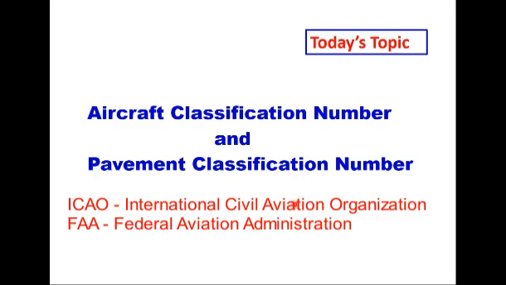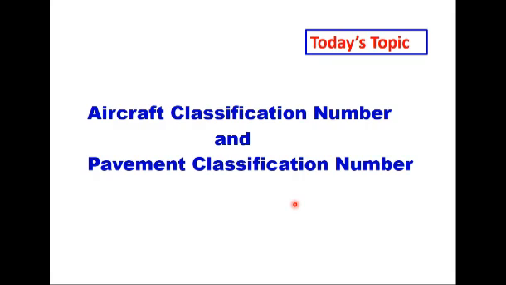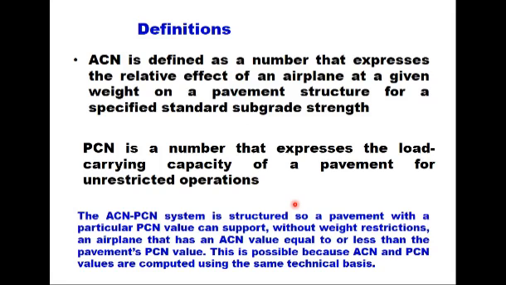This study group developed this ACN-PCN method, which was later adopted by ICAO also. Using this method, it is possible to express the effect of an individual aeroplane on different pavements by a single unique number, and this number varies with airplane weight, tire pressure, pavement type and subgrade strength, and this is called the aircraft classification number or ACN. So ACN is defined as a number that expresses the relative effect of an airplane at a given weight on a pavement structure for a specified standard subgrade strength.